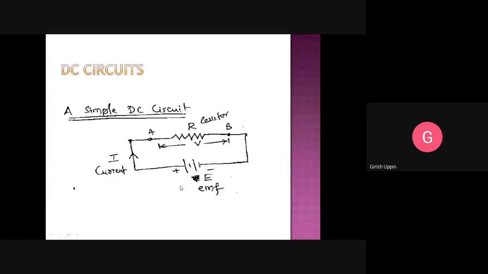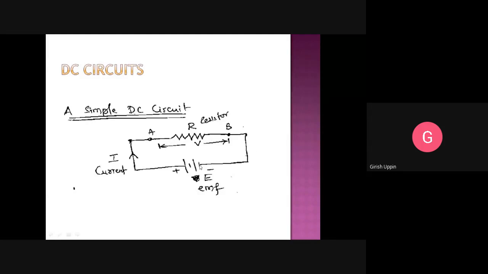And in this case, the DC stands for direct current. What is a direct current? The direction of the current is fixed. And how to know the direction of the current? The conventional flow of the current is from the positive plate, it goes through the load or the resistor and it comes back to the negative plate.